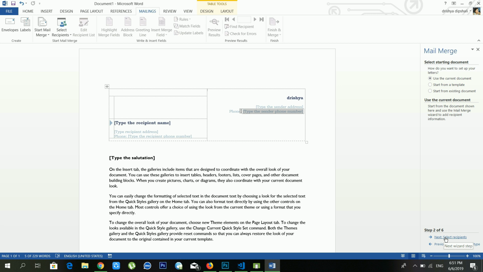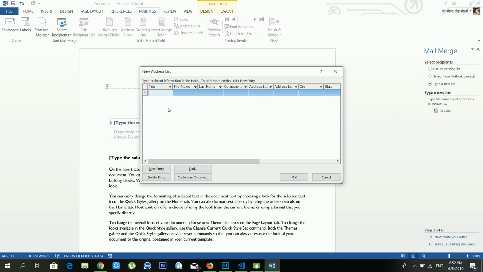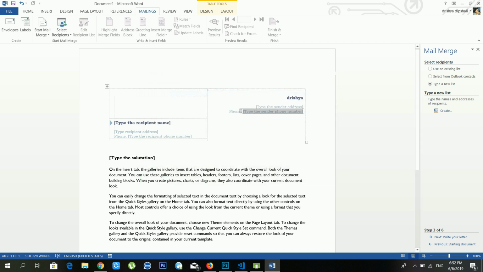But if you want to go further, see, there is another option, Select Recipients. It's telling me to use an existing list. If you have already created a list, then in that case you can use this one. And if you want to use Outlook contacts, in that case you can use this one. But for this you need an internet connection, and you can create a new list also. From Create, there is a wizard, and from here you can fill this form and create a new list also. But I think it's not useful for us. If you want to send email, in that case you should not do it like this.